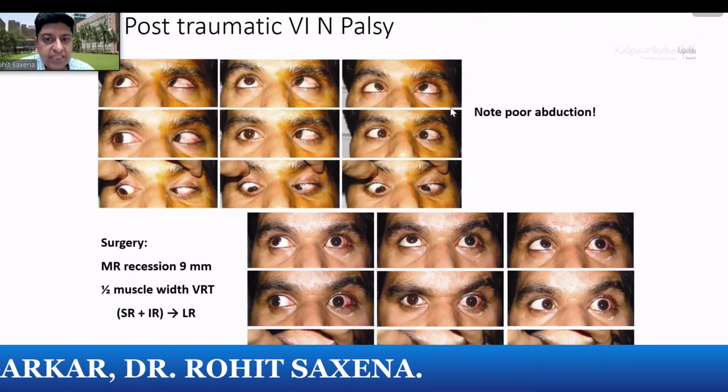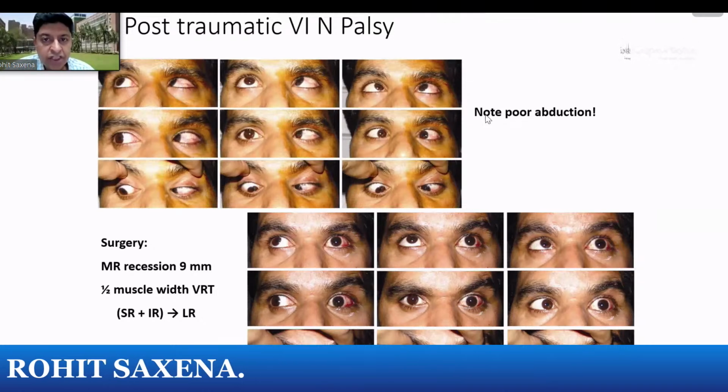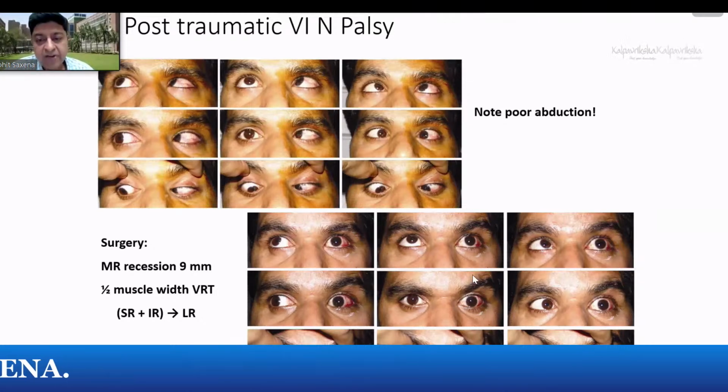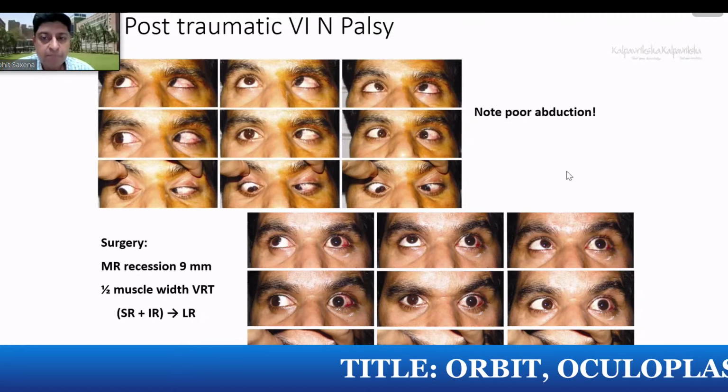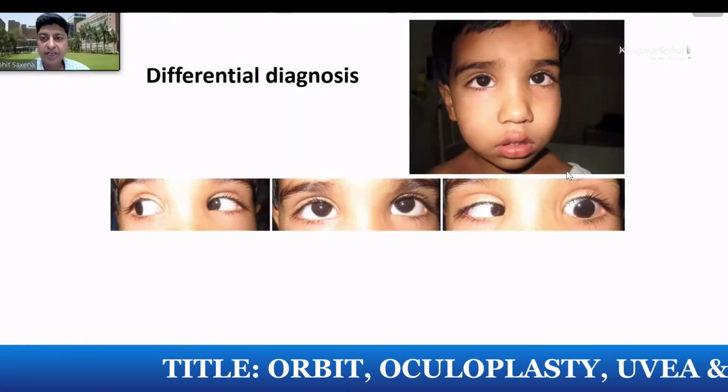In this patient, you can see there was virtually no abduction. For this, we had to do a vertical rectus transposition also. So along with the medial rectus recession, we did a vertical rectus transposition. Half muscle width of the vertical recti were transposed.